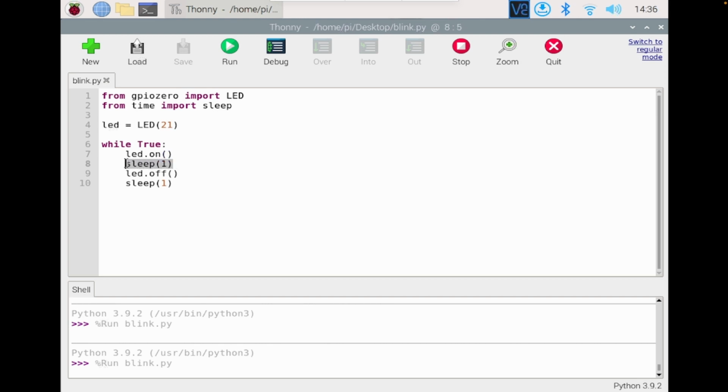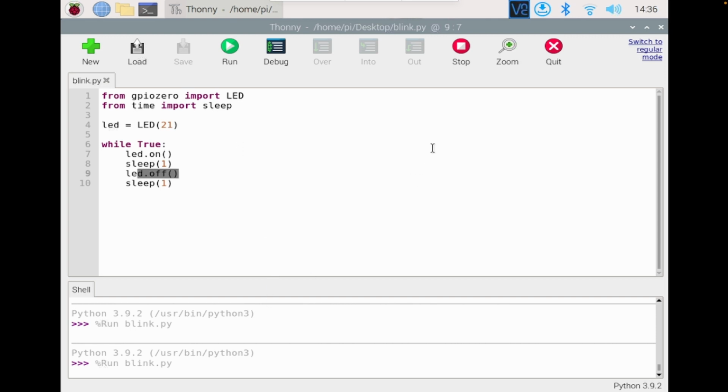Then after 1 second it will turn off the LED, and after waiting for 1 second it will run the code again, turning the LED on using the same code, turning it off again, and turning it on again after a second.